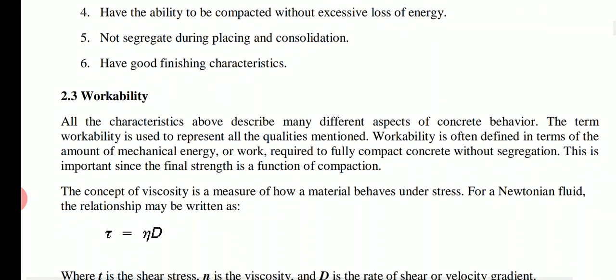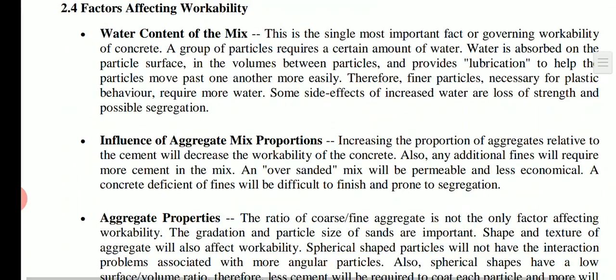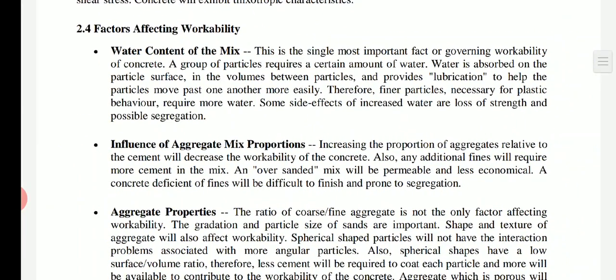The main thing is that it should not segregate. When segregation occurs, or why bleeding occurs, we'll see in the next sessions. Next we are going to study the different factors affecting workability.